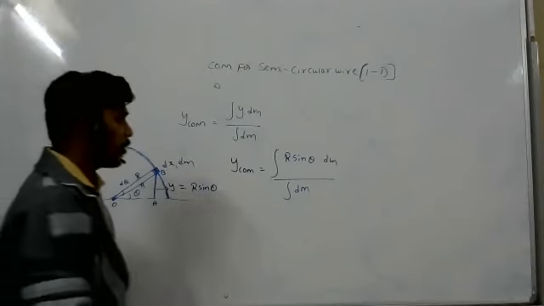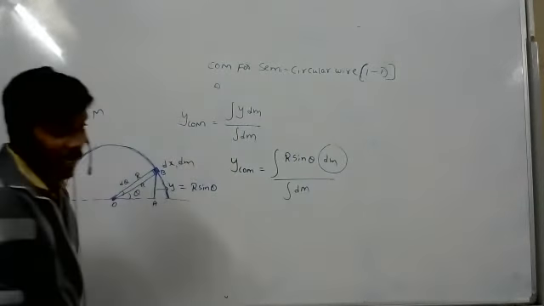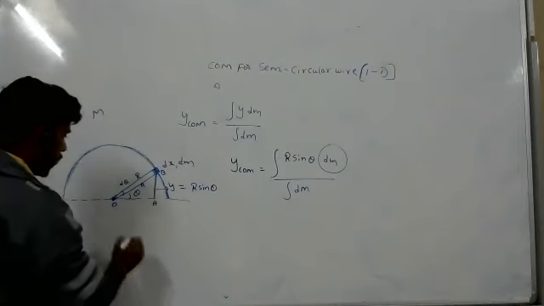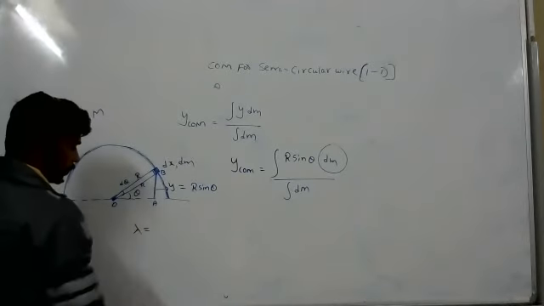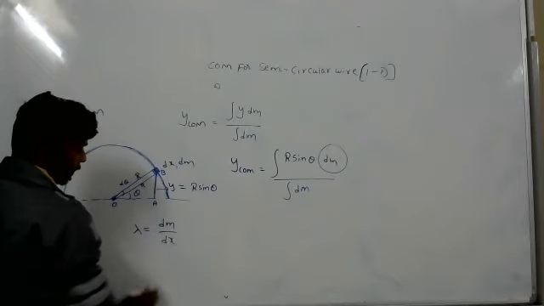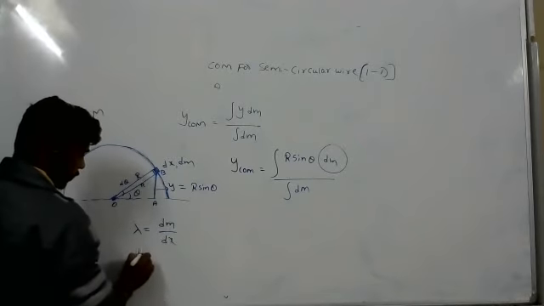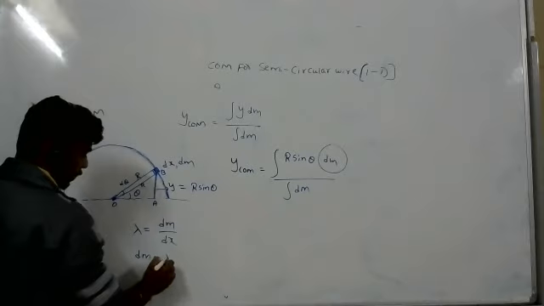Now what we have to do? We have to calculate this dm. So lambda equals mass per length. In the dx element, dm mass is there. So dm equals lambda dx.